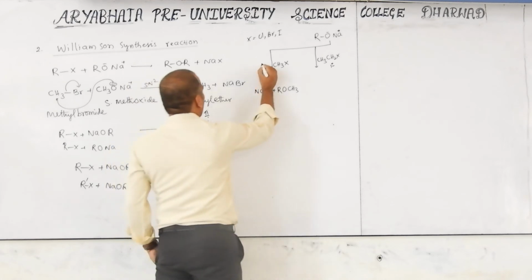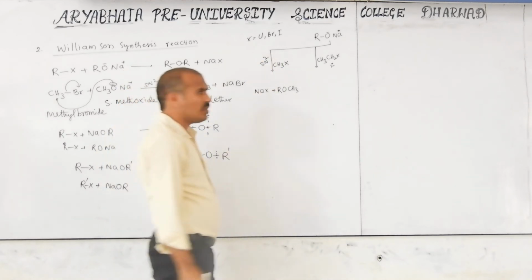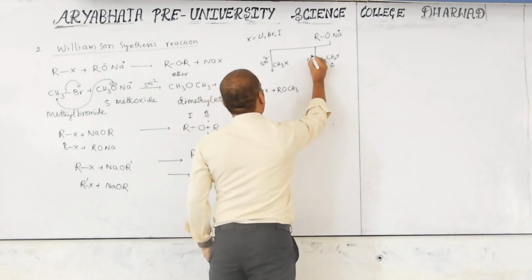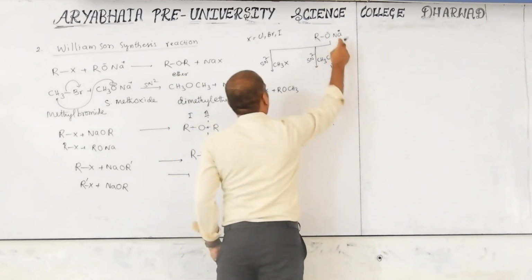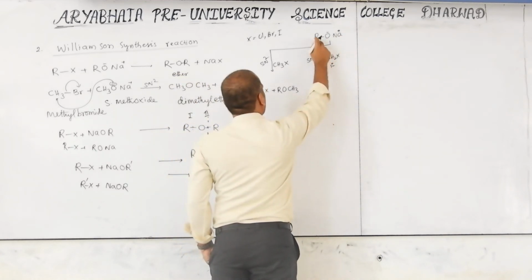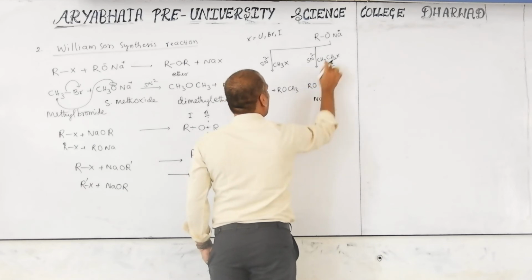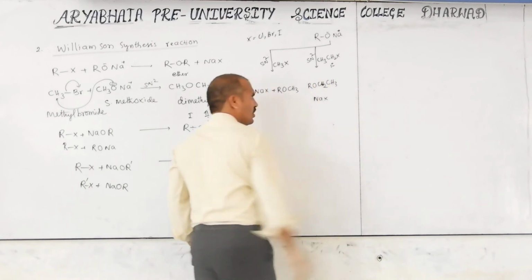When these are primary, which type of reaction takes place? SN2. Now NaX, this is common, NaX, and this one is RO, next CH2, CH3. This is also easy.